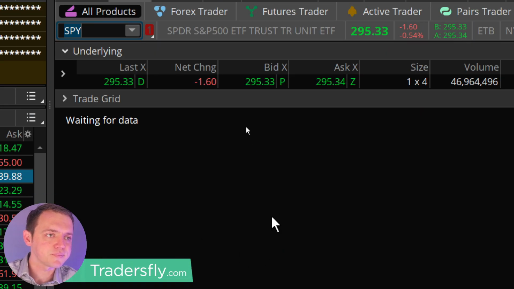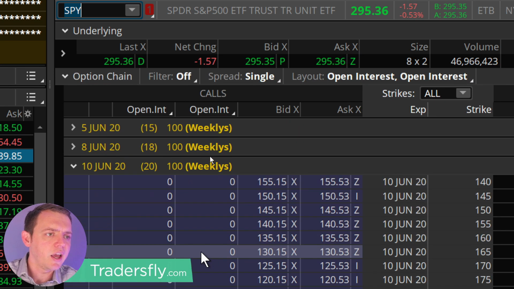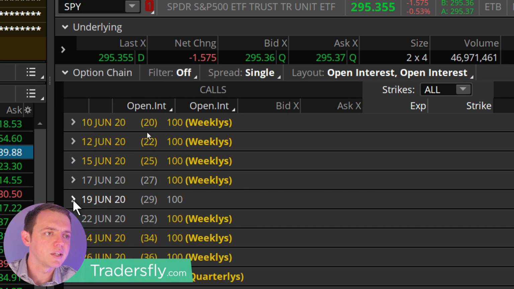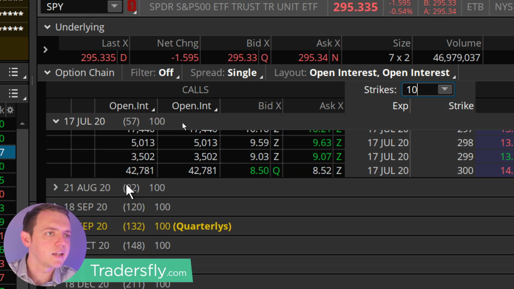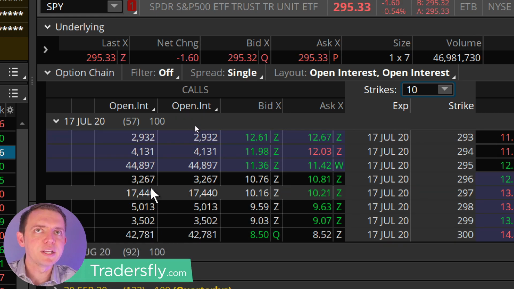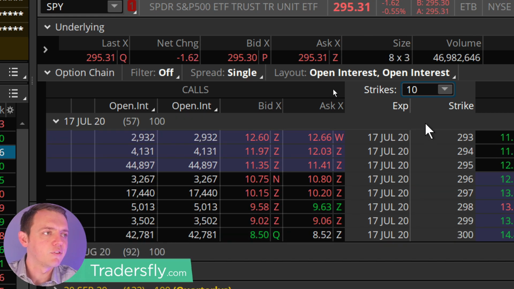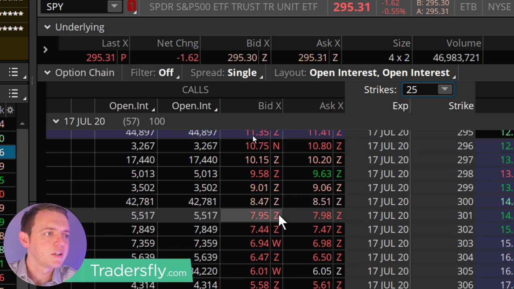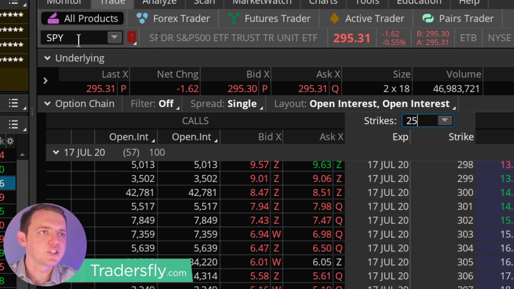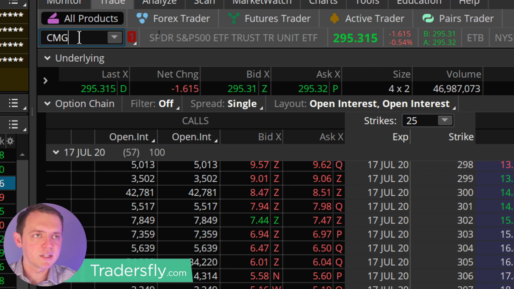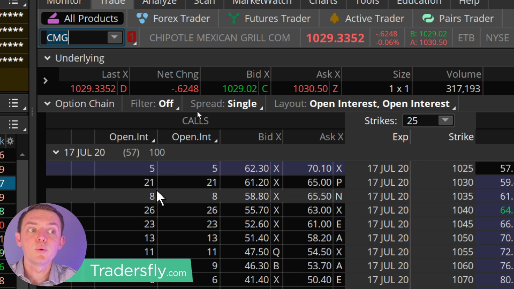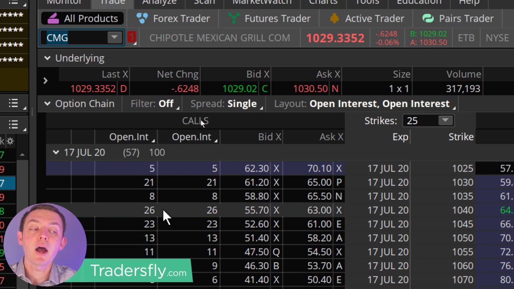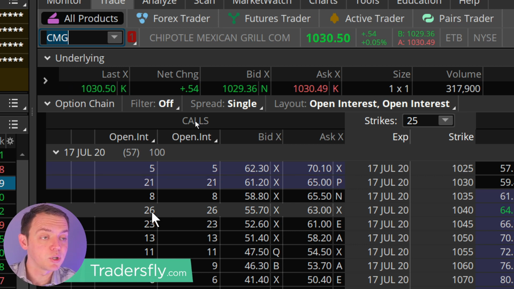Here is the SPY. SPY is the spiders. And when we look at these contracts, just to show you how much open interest is on these, let me just go to maybe 10 strikes here. So you could see we've got 3,000, 17,000, 5,000, 42,000, and here let's go to 25. And you can see there's thousands of contracts. And then you could go with something else, like let's say CMG, Chipotle Mexican Grill, and we'll go to this one. You can see there's only 21 contracts, 8 contracts, 26. So I would be much more concerned about trading a CMG on the open interest than I would with Facebook.